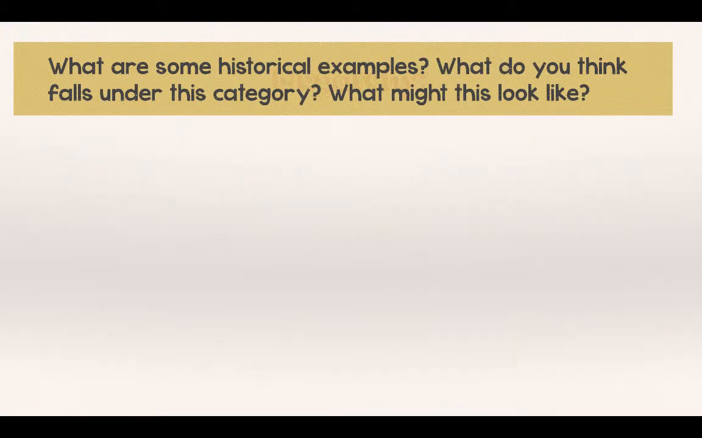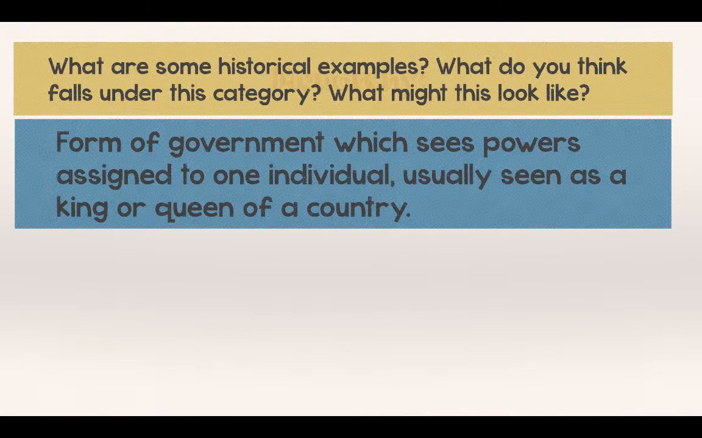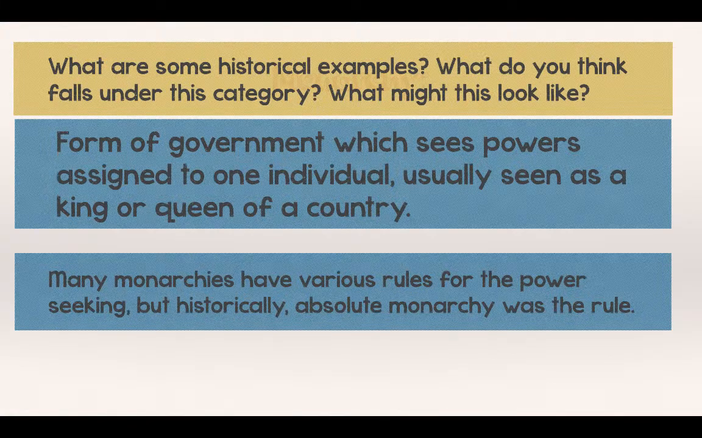All right, monarchies next. A form of government which sees power is usually assigned to one individual, usually seen as king or queen of a country. Many monarchies have various rules for power seeking, but historically, absolute monarchy was the rule.